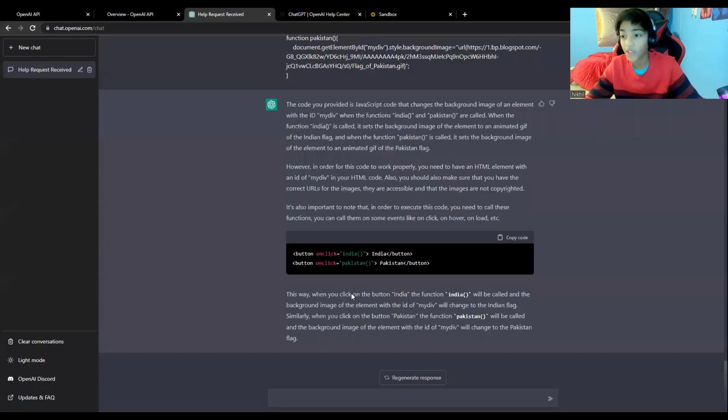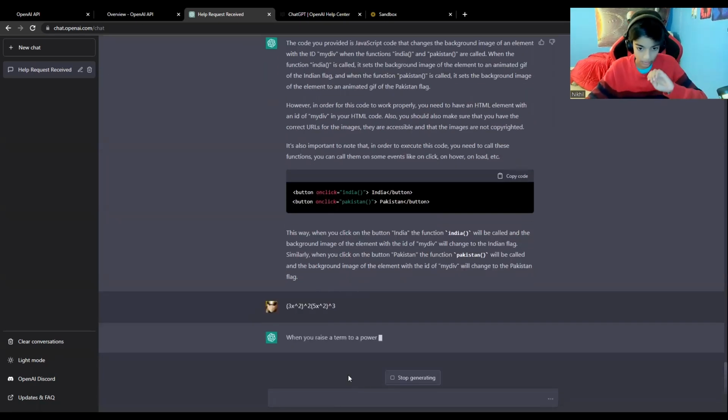All right, so I tried to find some math problems because ChatGPT can also do math problems, but I couldn't find any good ones. So I'm just going to make some of my own. So let's say 3x squared, let's do squared whole squared to the, so say 5x 2 cubed. Let's just say cubed. Pretty simple, but it's a simple one.